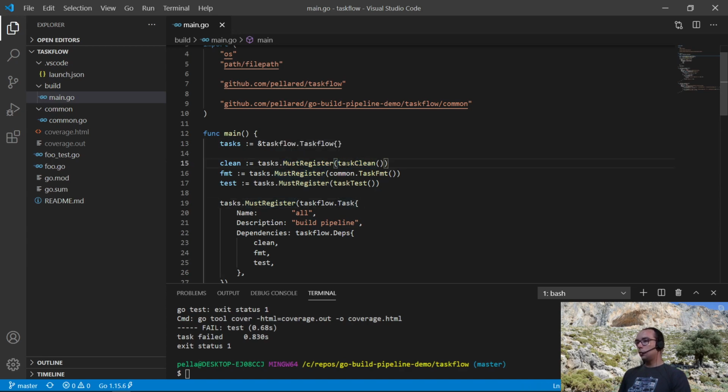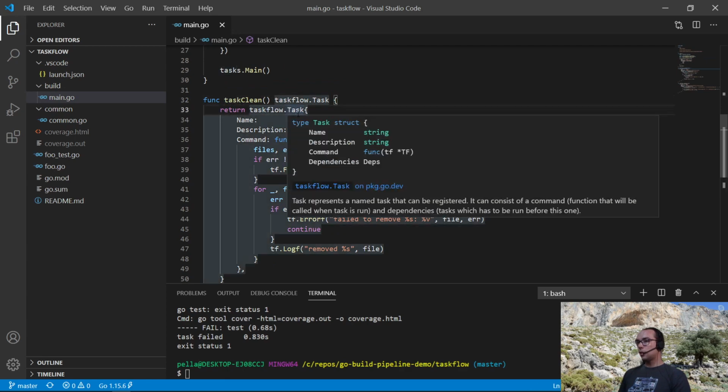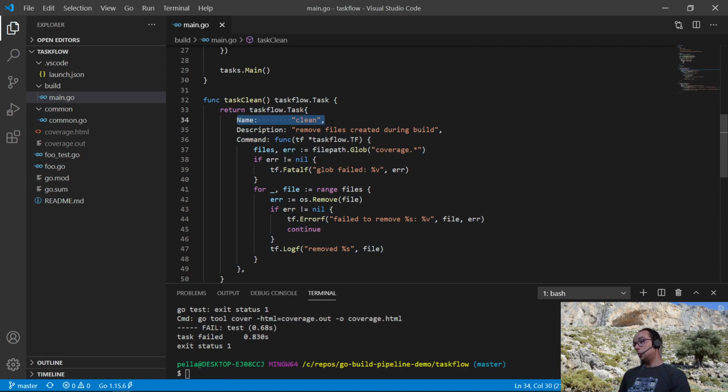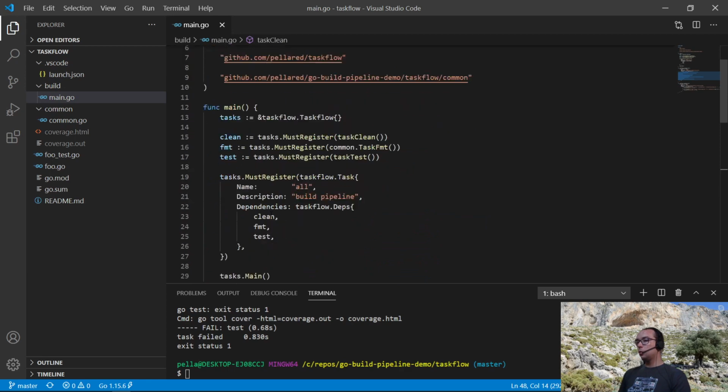We register a task by setting the task struct, which defines the name of the task, the description, and the command which will be run when this task is executed. There's also a dependencies field which you can use to set the dependencies. So here is the all task, which is basically the build pipeline, and it depends on clean, fmt, and test. The other tasks are registered here.